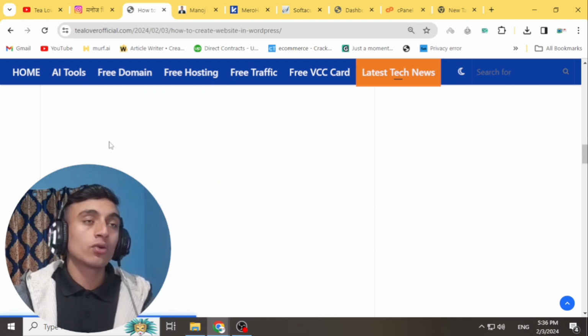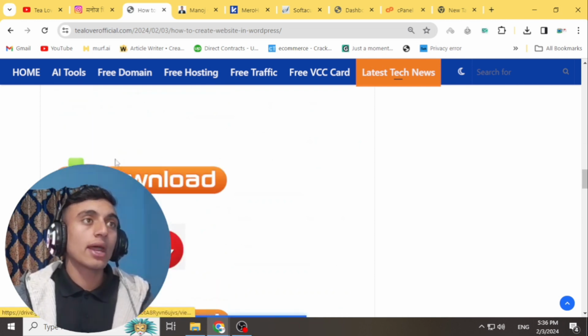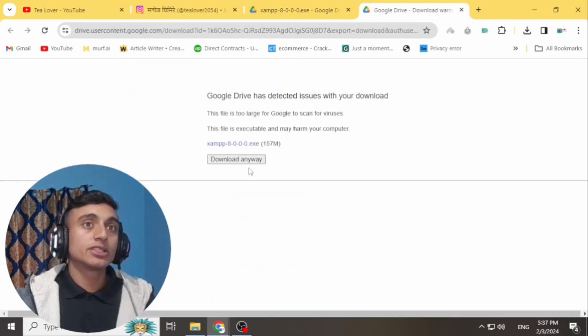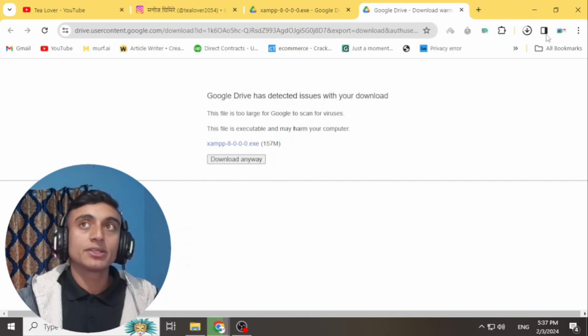First of all, we'll download XAMPP. For that, just scroll down and click on this link and you will be able to download XAMPP. You can easily download it because this is a Google Drive link. As you can see, XAMPP is downloading over here.